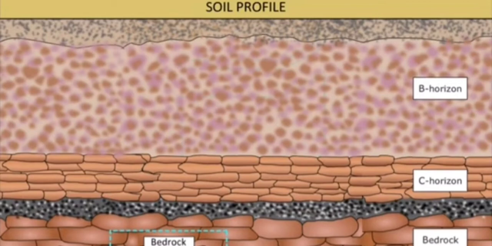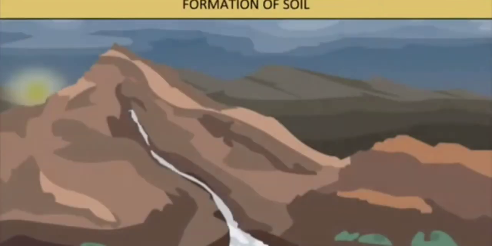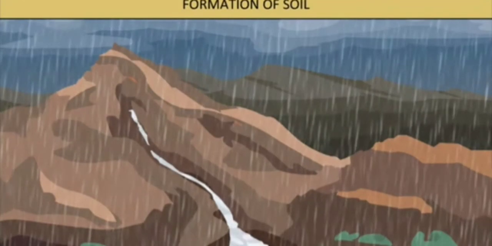Topsoil has bits of rock and humus in it. However, not all topsoils are the same. Topsoils at different places have different colors, and rock particles are different in size.